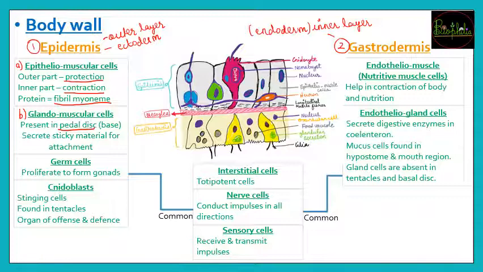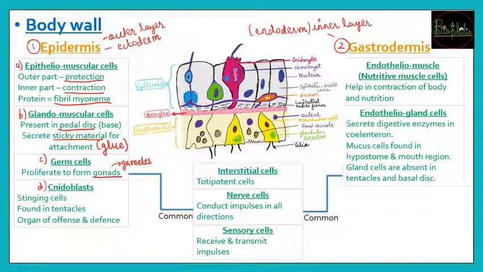So these cells help in the secretion of sticky material for attachment. That means it is going to act like a glue. So super glue, फेविक्विक का मजबूत जोड़, that is nothing but going to be secreted by the glandomuscular cells. Now third type, that is germ cells. Now these germ cells are nothing but the cells which are going to form gonads, and these gonads are going to further form the gametes which are required to fuse. So that is going to be formed because of germ cells.